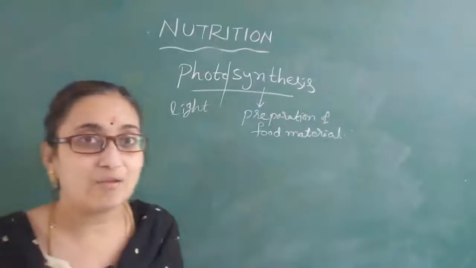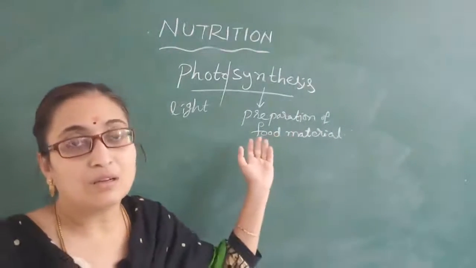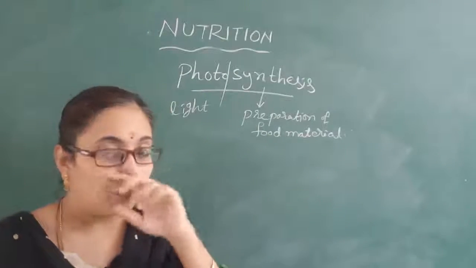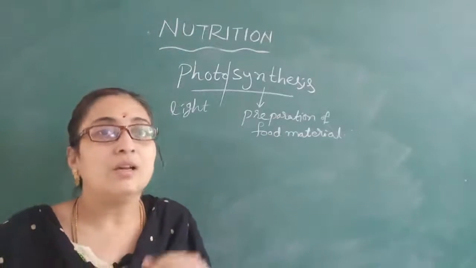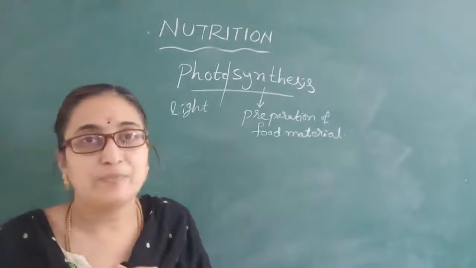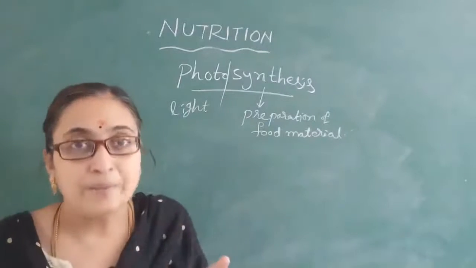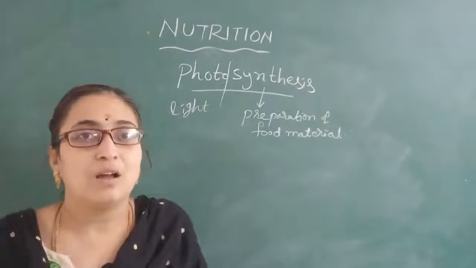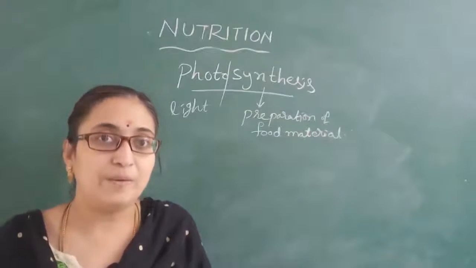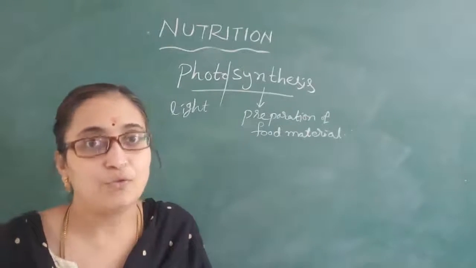Many scientists worked on photosynthesis, and finally they proposed one equation, and based on that equation they explained the definition of photosynthesis.